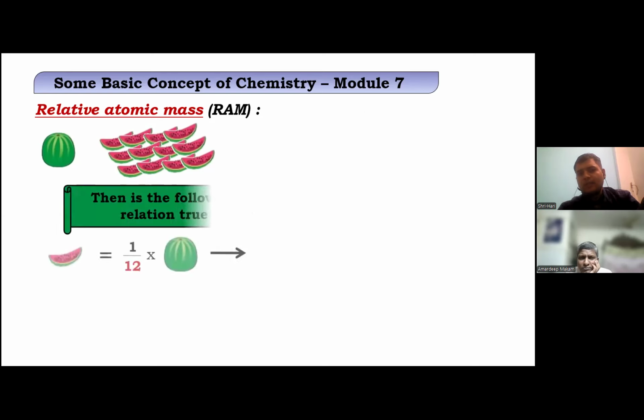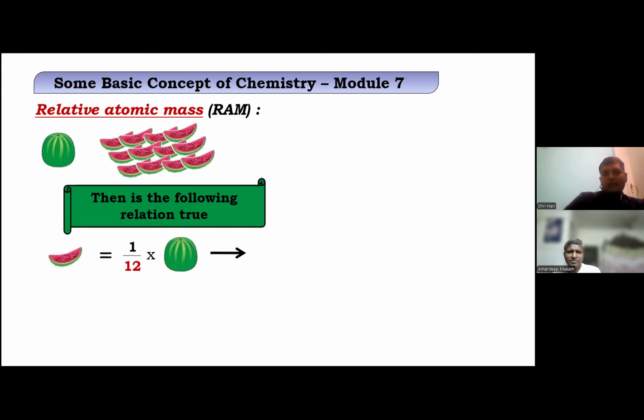Then how do we calculate it? One piece is 1/12 of that one big watermelon. It's comparative. Relative means always in relation. Whenever in the whole science subject you hear this word relative, it is always in reference to some other thing, or in comparison with some standard thing. Exactly. If you go into physics also, there's a relative reference, the frame of reference. For velocity you always see relativity. I don't want to get into physics right now, but here this mass is a relative atomic mass. Relative, yeah.